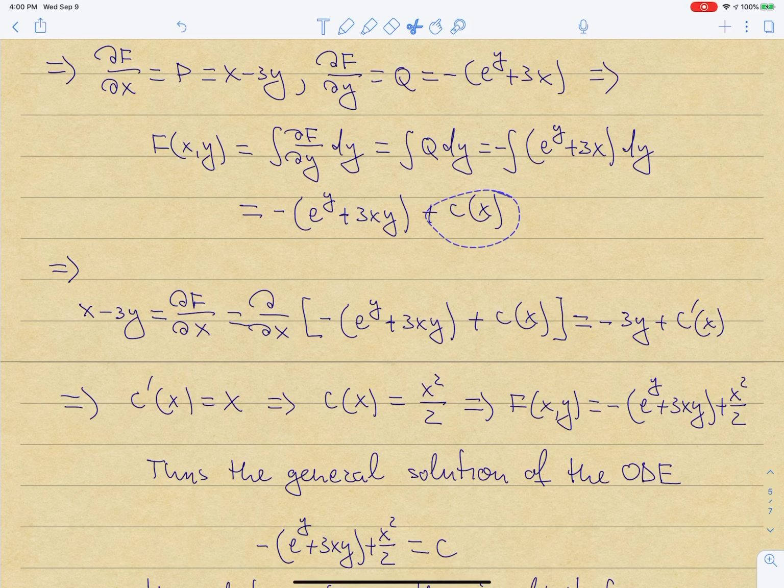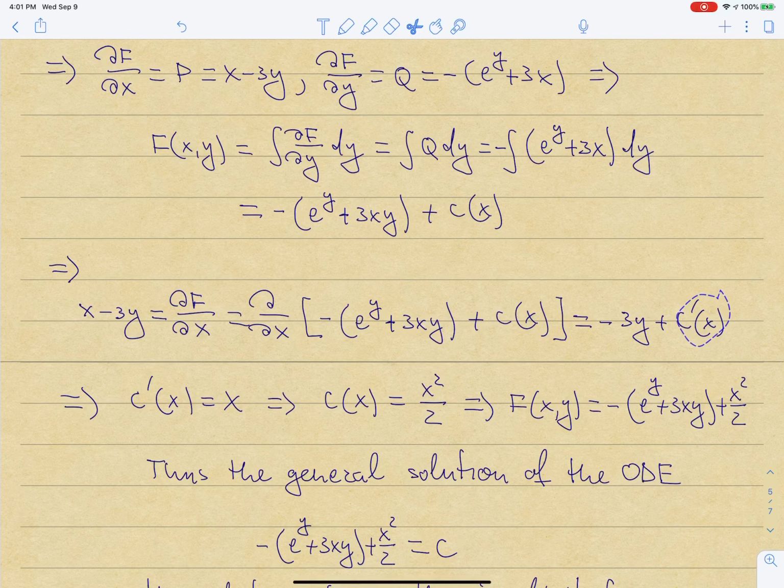Take that function that you just found, and take its derivative with respect to x, holding y constant. Derivative of e to the y is gone, derivative of minus 3xy is going to be minus 3y, and then c prime of x.